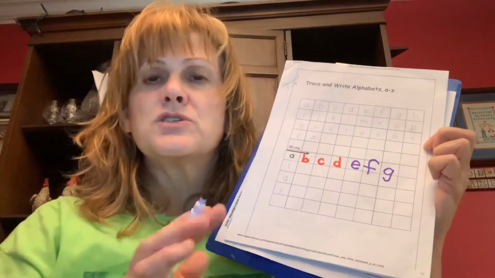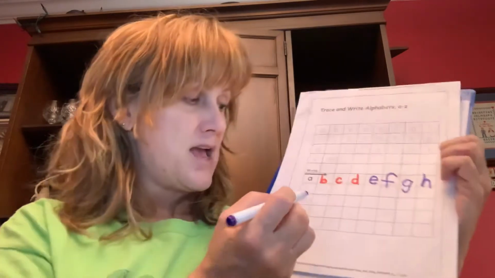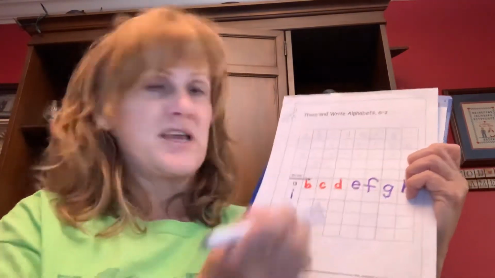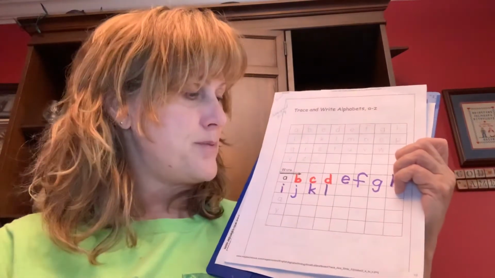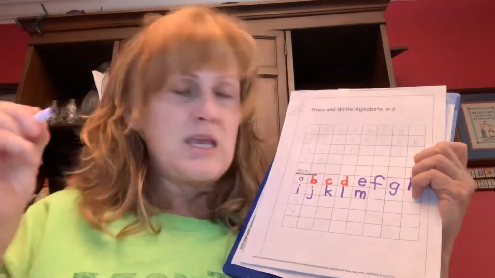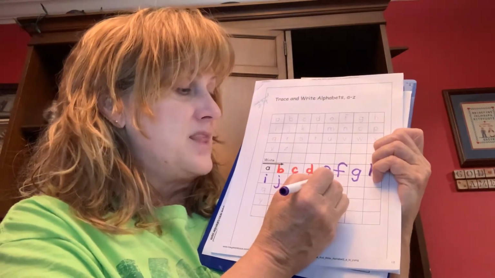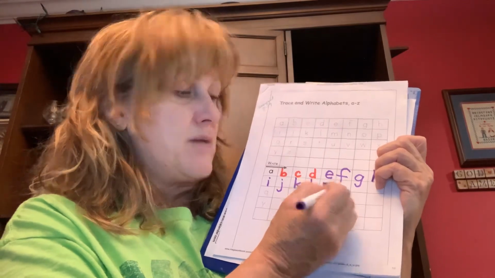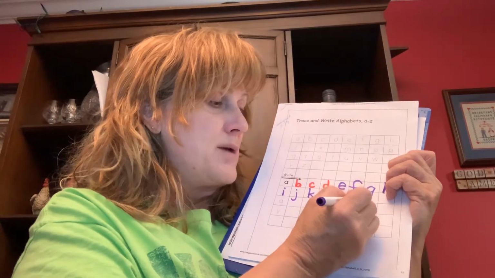And remember, don't start your letters at the bottom. Then I'm going to do H and go up and make that hump. I, don't forget to dot your I. J goes down. K is just like an uppercase K. L looks just like a capital I. And then we have M. Remember, keep your pen and then go back up the line, make a hump, trace that line, and make another hump. And M is the same way, and then you go back up and make your hump.